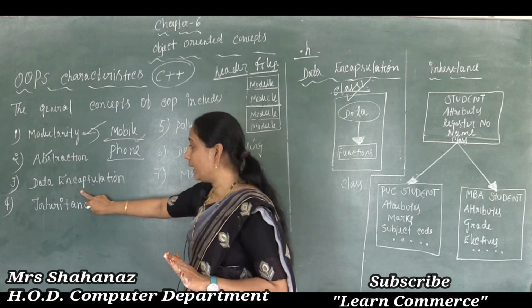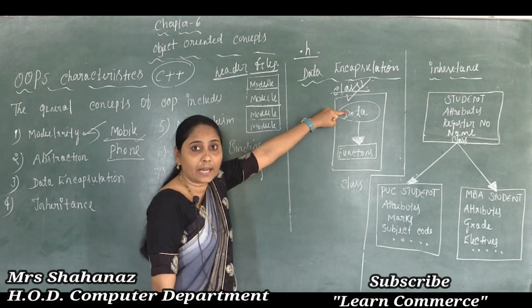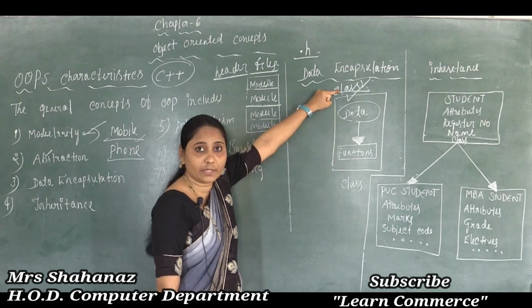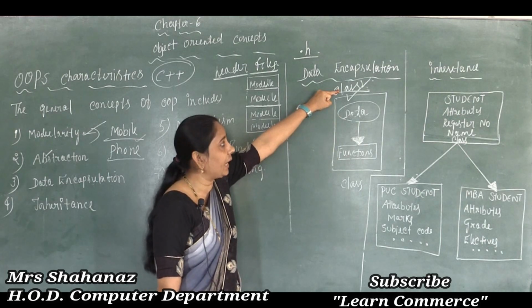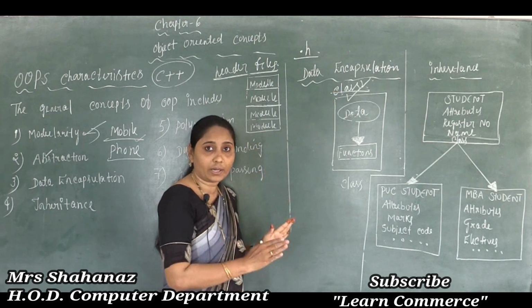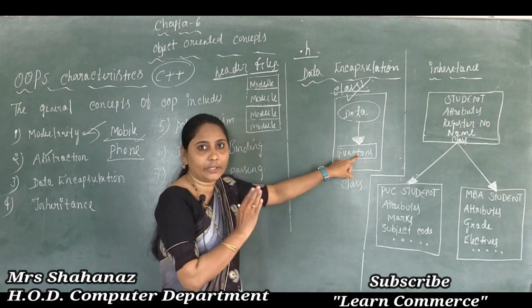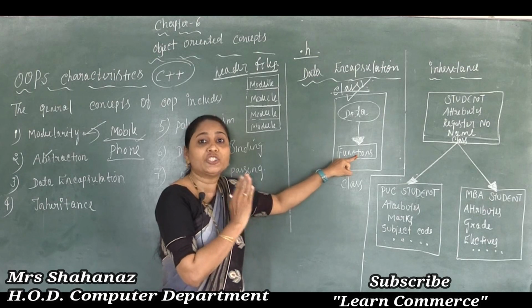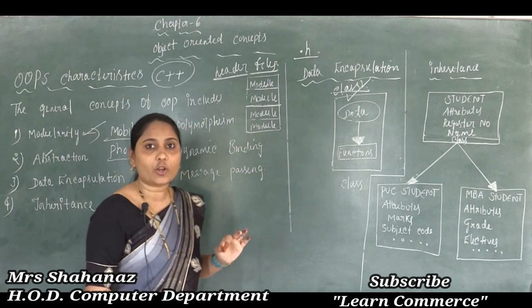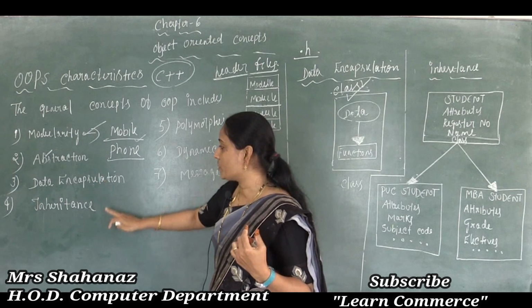And later, data encapsulation means combining data and function into a single unit, which is called a class. Clear this one? And how does it enable data hiding or information hiding? Whatever data is in one class can be accessed only by the functions of that class. It is not possible to modify or change such data by an external non-member function. So this is the concept of data encapsulation.